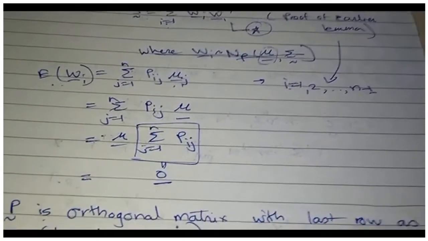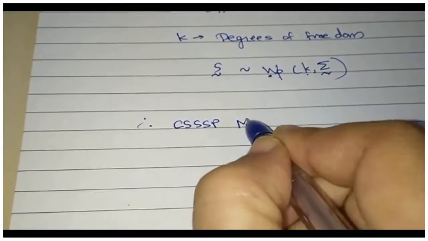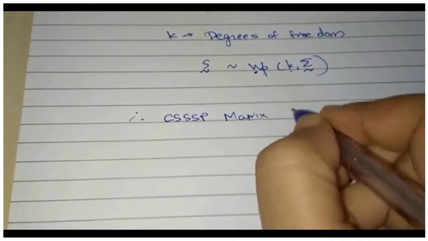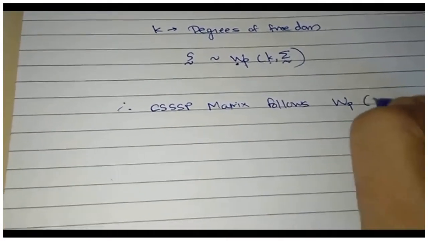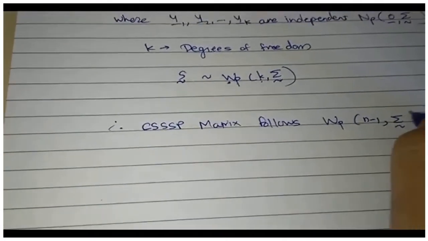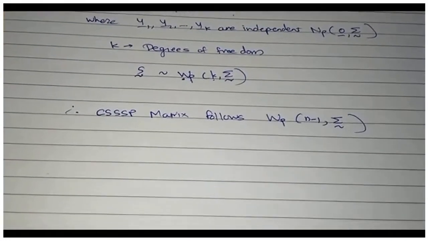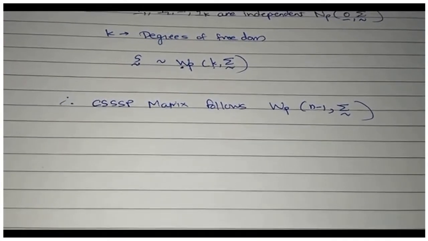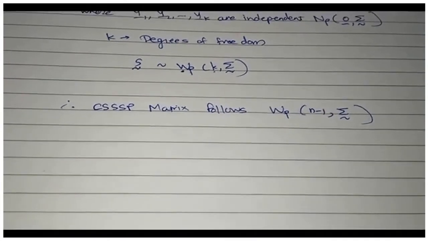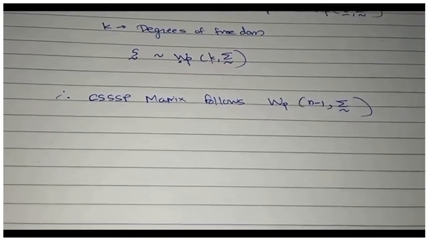Therefore, I can conclude that the CSSP matrix follows a Wishart distribution with n minus 1 and sigma. That is, for the CSSP matrix the degrees of freedom would be n minus 1 because the number of summands is n minus 1. We have W1, W2 up to Wn minus 1, and the variance covariance matrix is sigma.